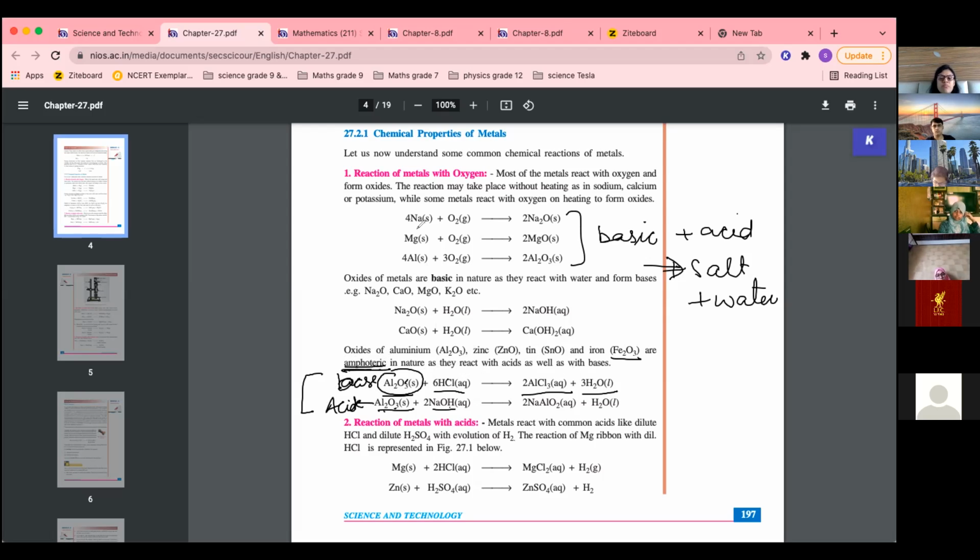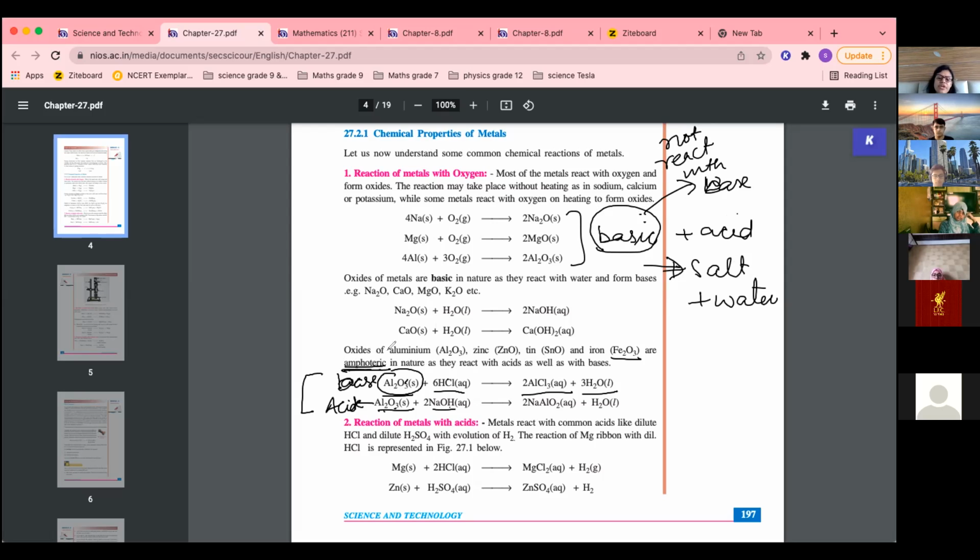Whereas the top four reactive metals, sodium, magnesium, calcium, and so on, will form oxides which are always basic in nature, and they will not react with base because they are only basic. They will only react with acid to form salt and water.